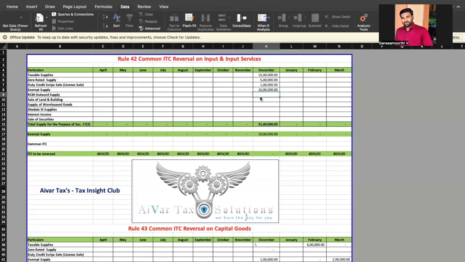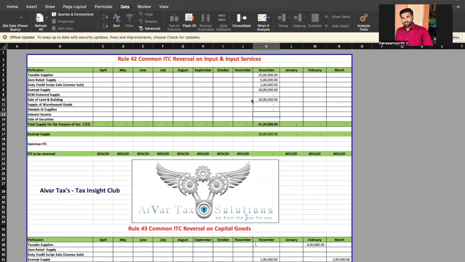And having an exempt supply of 10 lakh. We are not having any RCM outward supplies. So exempt supplies include RCM outward supplies; I have omitted this point. So sale of land, if you are having, you may enter it. In this case, they are having a sale of land of 10 lakh.